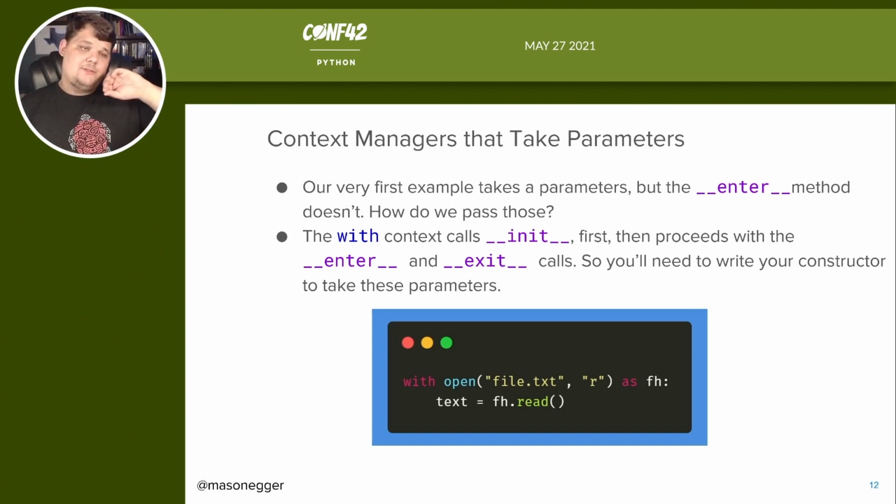And then when the with call happens, it will call the init. If the init succeeds, then it proceeds to go through the enter, the code block, and the exit. So you'll need to write a constructor if you want to take these parameters. They don't go in as the enter parameters, they just have to be parameters of dunder init.